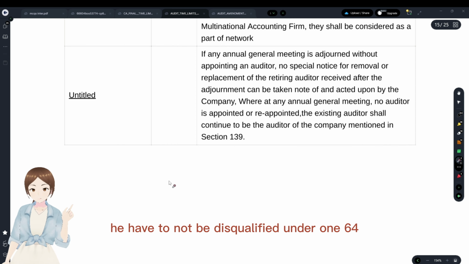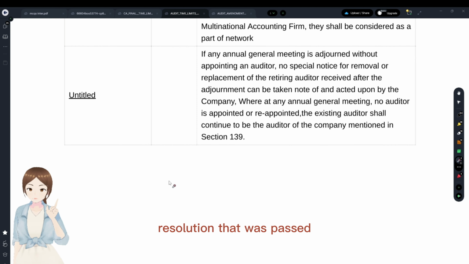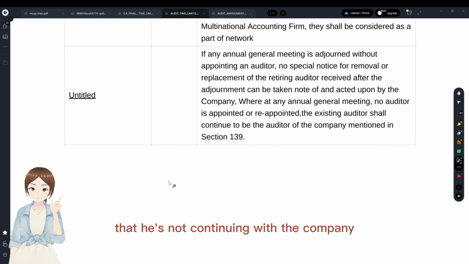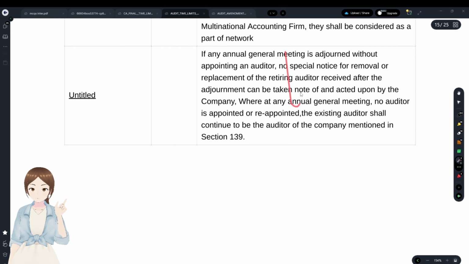First, he must not be disqualified under section 164, no special resolution has been given, and there shouldn't be any resolution passed under which he was not selected, or he himself has not declared that he is unwilling to continue with the company. These were the topics which I didn't remember much. This is with regards to that.